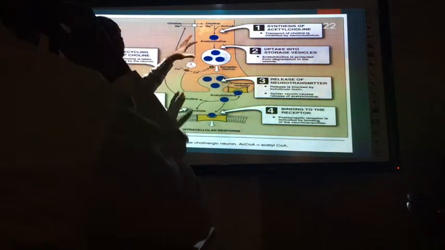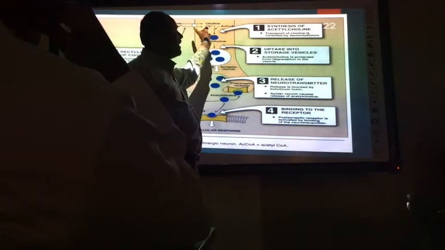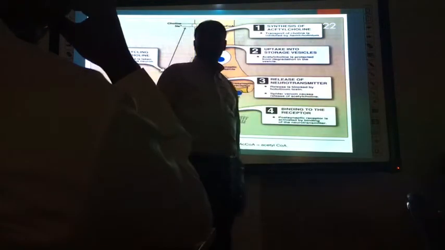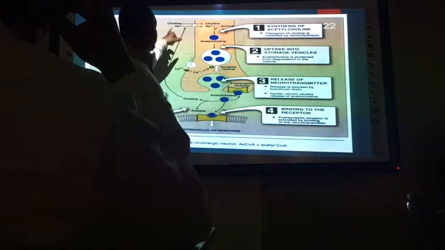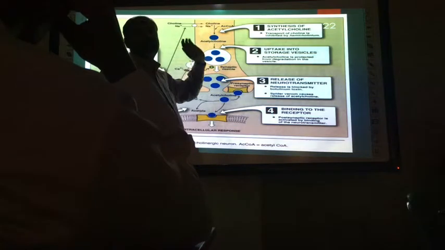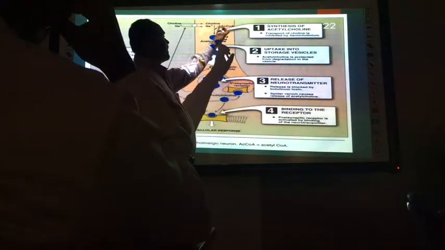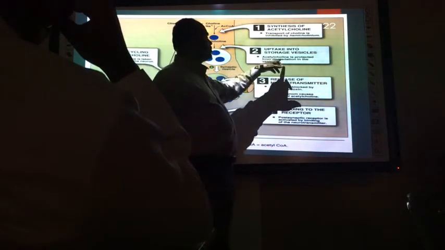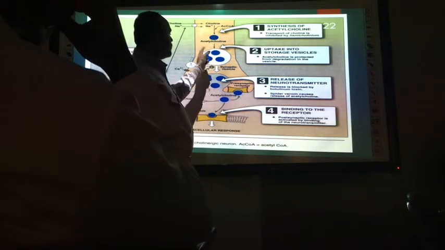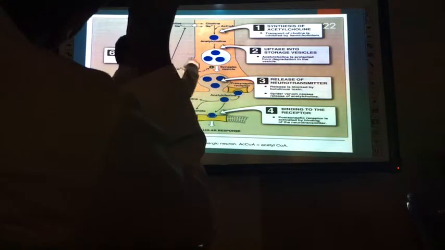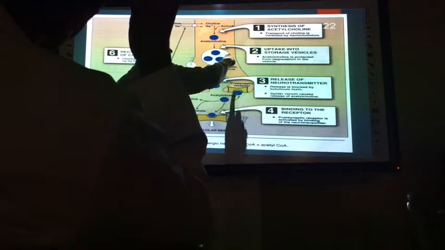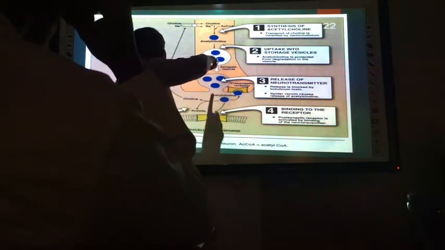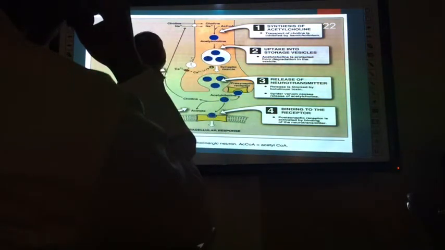What is the first step? Wherever there is stimulation of the nerve ending, we are talking about the cholinergic nervous system, it leads to synthesis of acetylcholine. It will activate the transport of choline from outside to inside. Then choline combines with acetyl to make acetylcholine. Acetylcholine is stored in vesicles to protect it from the cytoplasm of the nerve, because the various enzymes and fluid present there can destroy acetylcholine.